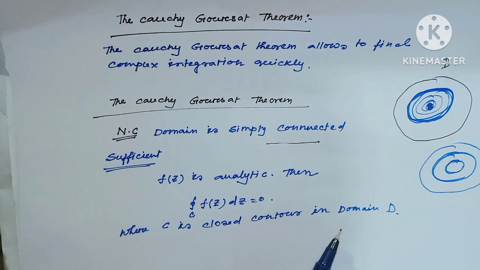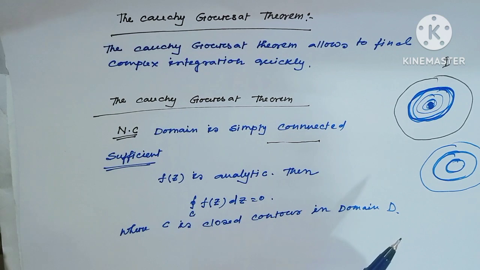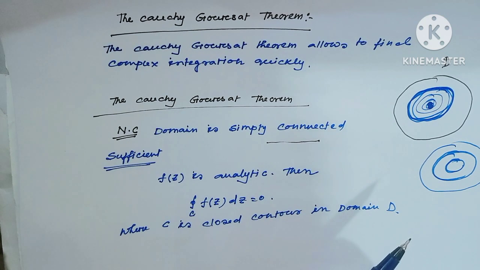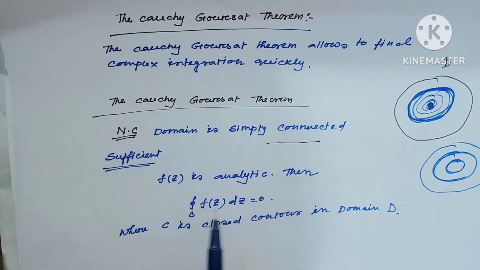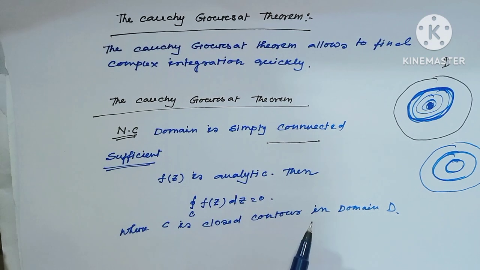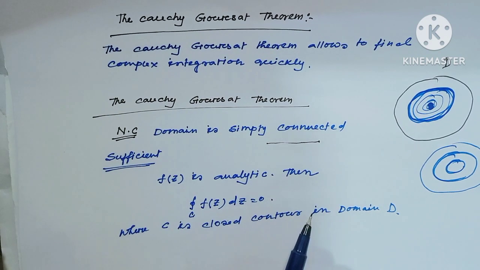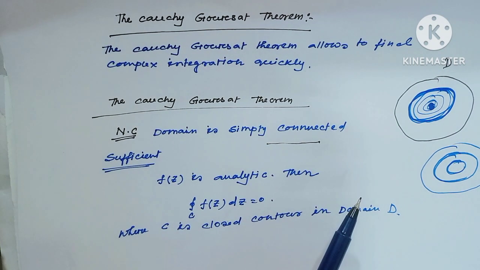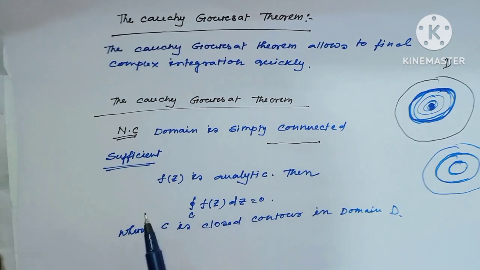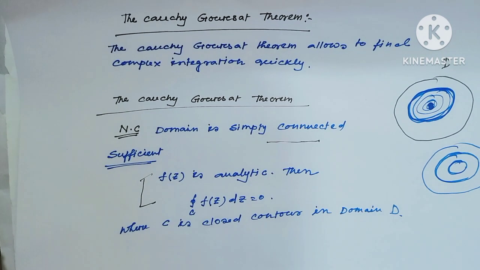In my previous video I had seen there exist many functions whose integration on a closed contour in the domain is 0, but the function is not analytic. So this is only a sufficient condition.